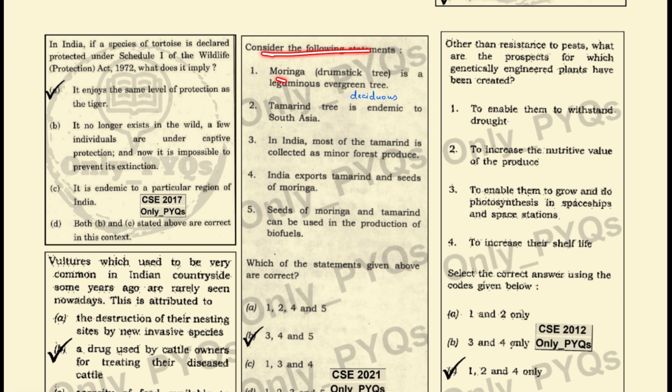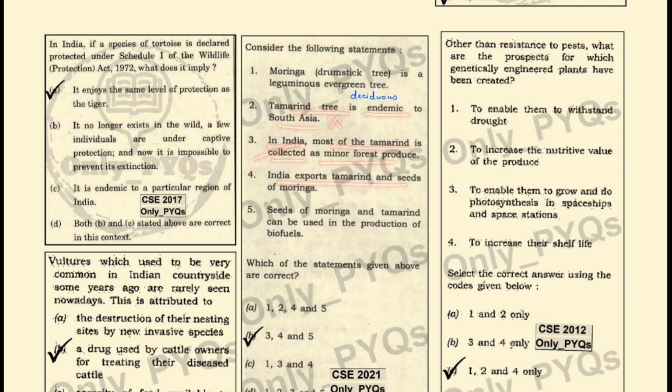Consider the following statements. Moringa, that is the drumstick tree, is a leguminous evergreen tree. This is a wrong statement because it is a deciduous tree. Tamarind tree is endemic to South Asia. This is a wrong statement. In India, most of the tamarind is collected as a minor forest produce. This is the correct statement.